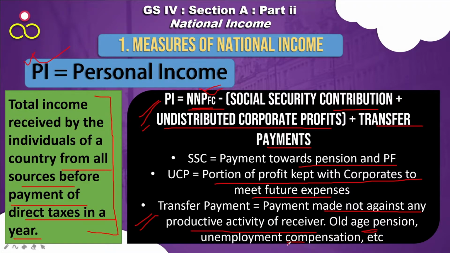Unemployment compensation: due to unemployment a small amount of compensation is given. Also, during a disaster, disaster relief is given. That is an income, but that is transfer payments. So all these things are added to net national product at factor cost, which gives the personal income.